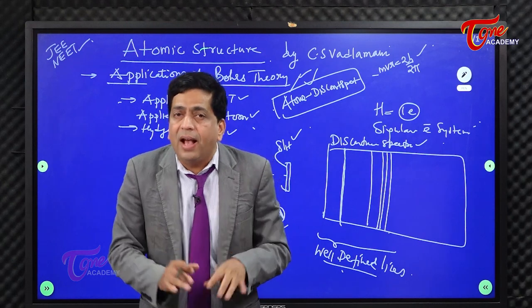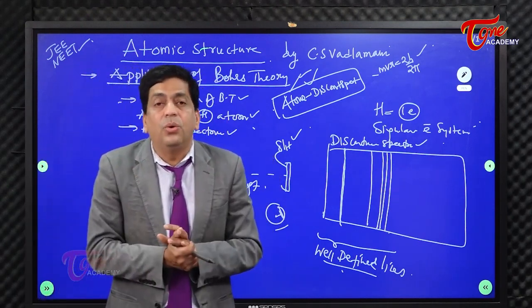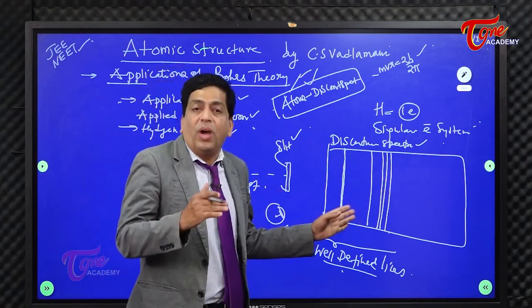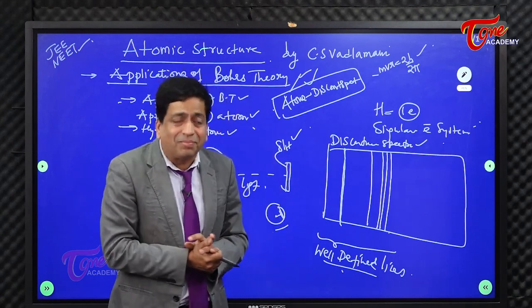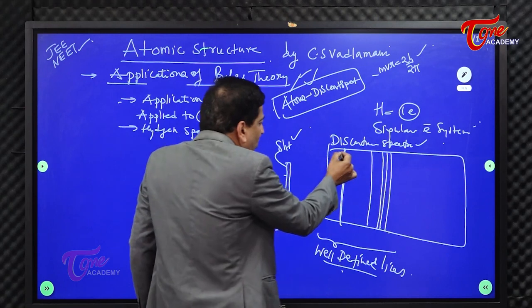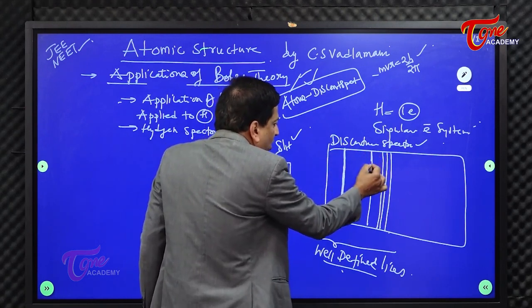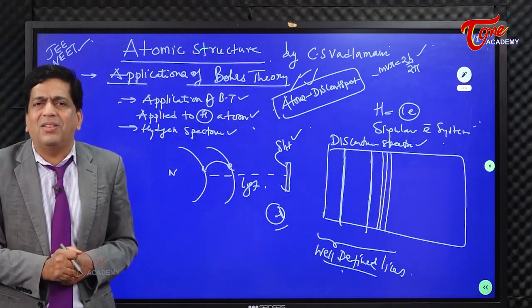You must understand. And the wavelengths are very much well defined. That means they have a particular value, and that value is very much different from the second line, and from the third line. So in discontinuous spectra, each line is very much well distinguished from the next line. That is how the discontinuous spectra looks like.